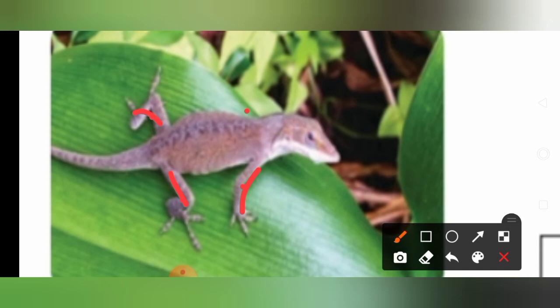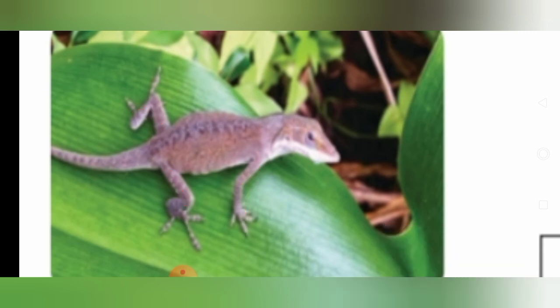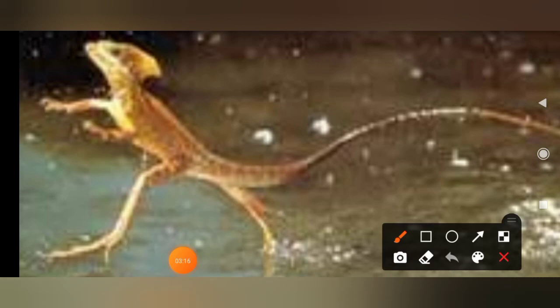And apart from that, some lizards are able to run bipedally with two legs. Look at this picture. The lizard is running with two legs, that is, they are running bipedally. In these lizards, the tail is held backward and upward and acts as a counterweight. In order to balance the weight of the body, the tail moves backwards and upwards while running bipedally.